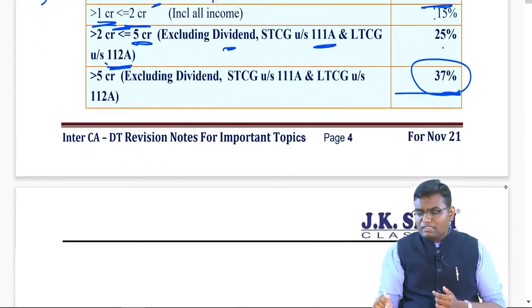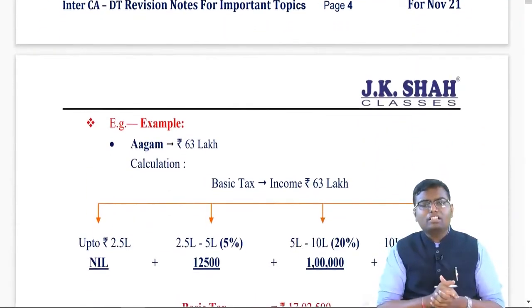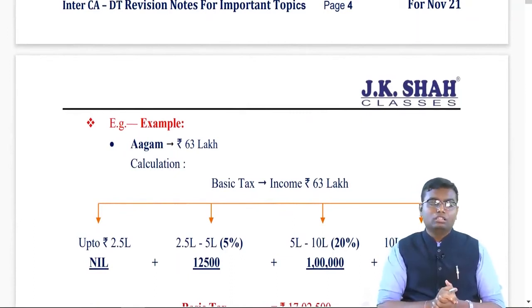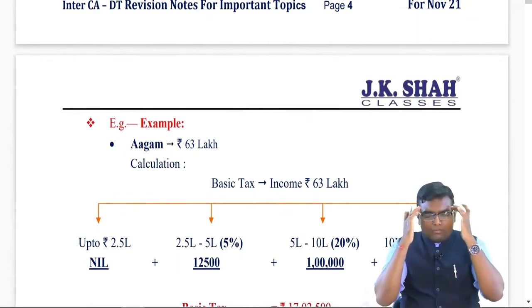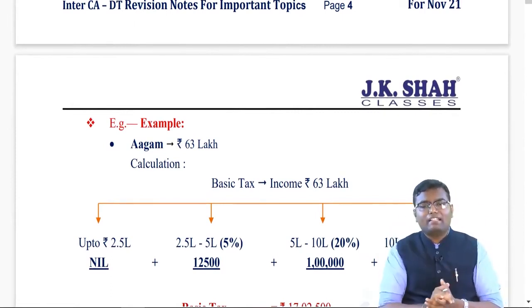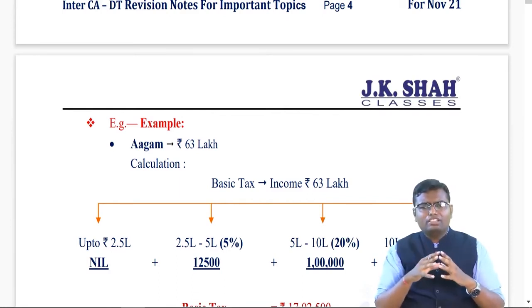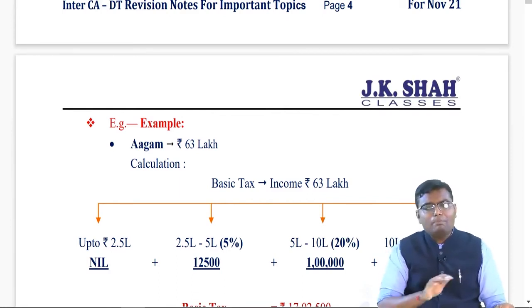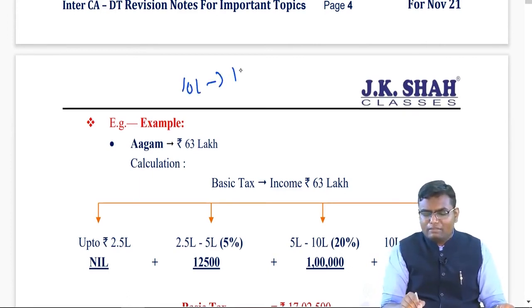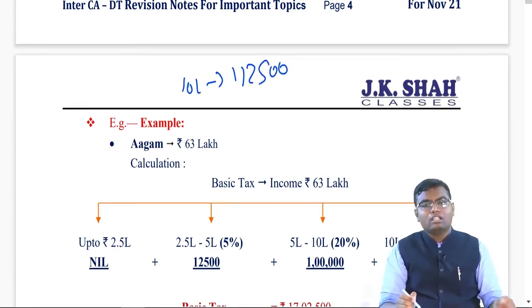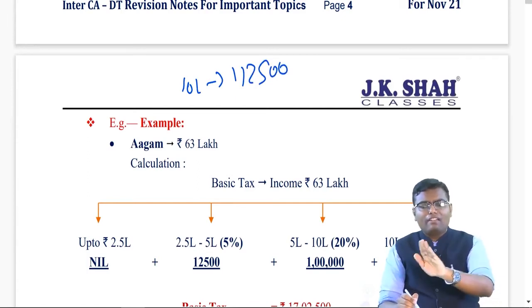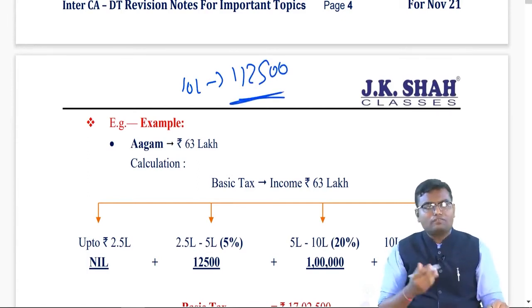Now, how is the surcharge actually applicable? Let's say my total income is 63 lakh. First of all, you are not supposed to think about rebate. First of all, you are not supposed to think about surcharge. Think about basic tax. How to calculate tax on 63 lakh? Let me tell you a very short memory point. If a person is a normal resident person below 60 years, up to 10 lakh the tax will be 1,12,500, because 2.5 to 5 lakh 5%, 5 lakh to 10 lakh 20%, 1,12,500.